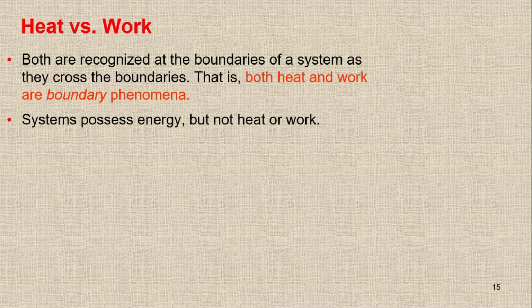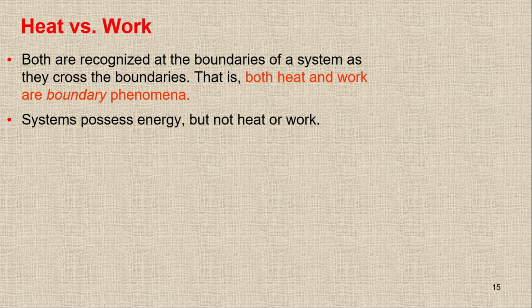A system possesses energy but not heat or work. For any system, we can say that it has a kinetic energy of something, let's suppose 5 kilojoule. We have a potential energy of 10 kilojoule. But we cannot say that this system has 3 kilojoule of heat.